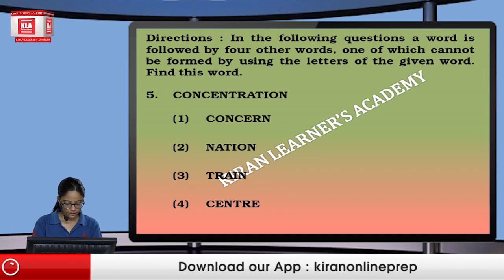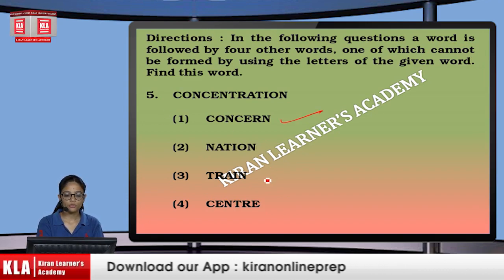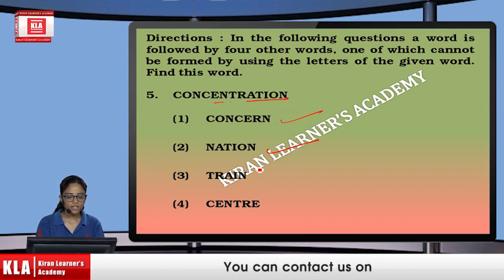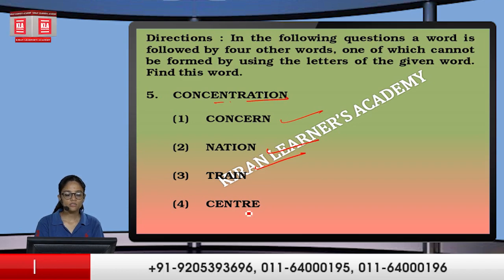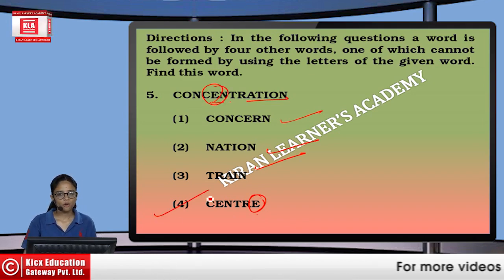Next, concentration. Concentration, we can form the word concern, no issues. We can form the word nation as well. Then we can form the word train as well. Then if we talk about center, we have 2 E's in center, but we have only 1 E in the word concentration. So we are going to opt for option number 4.